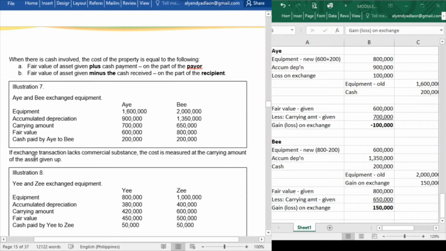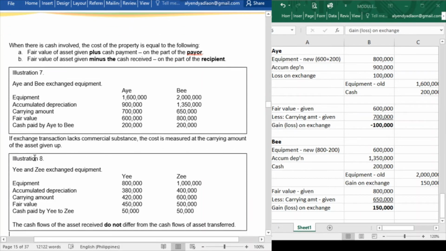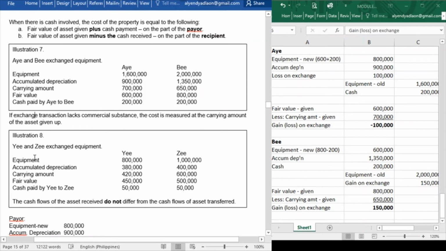If the exchange transaction lacks commercial substance, the cost is measured at the carrying amount of the asset given up. So, lately we've discussed the commercial substance, right? The definition of the commercial substance. Now, what if, class, the transaction lacks commercial substance? Instead of using the fair value of the asset given up plus cash payment, we are now to use the carrying amount.